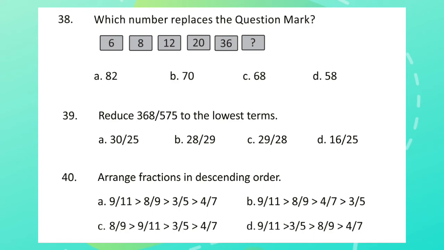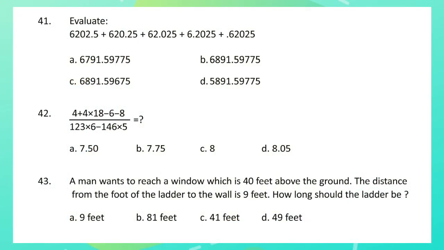Question 39. Reduce 368 by 575 to the lowest term. Question 40. Arrange fractions in descending order. Question 41. Evaluate the problem. Question 42. 4 plus 4 into 18 minus 6 minus 8 divided by 123 into 6 minus 146 into 5 is equal to what?